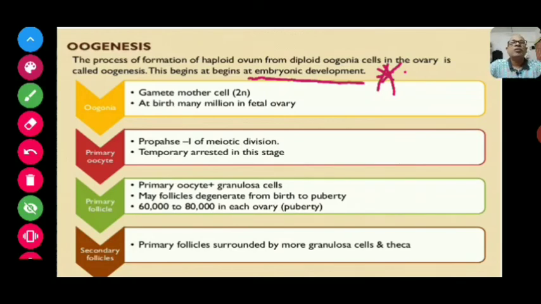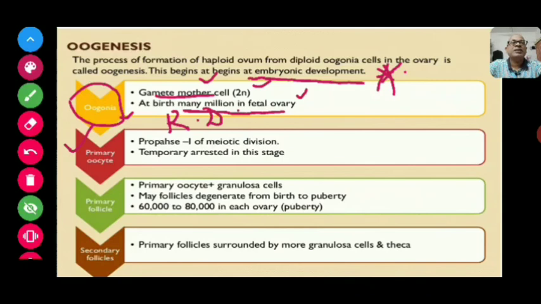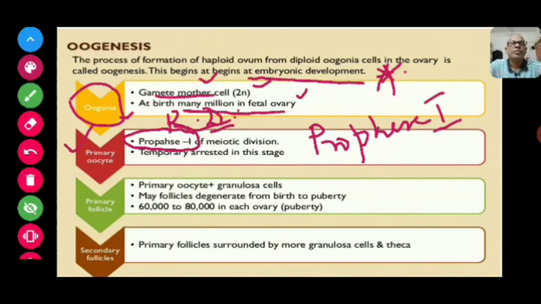First is the oogonia, which is 2n diploid in structure, the gamete mother cell, and at birth there may be millions in the fetal ovary. Then the oogonia get converted into primary oocyte after meiosis, that is reduction division, and this primary oocyte will cease at the stage of prophase 1 of the meiotic division.